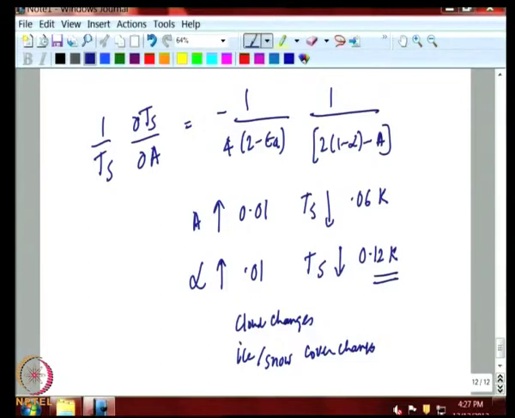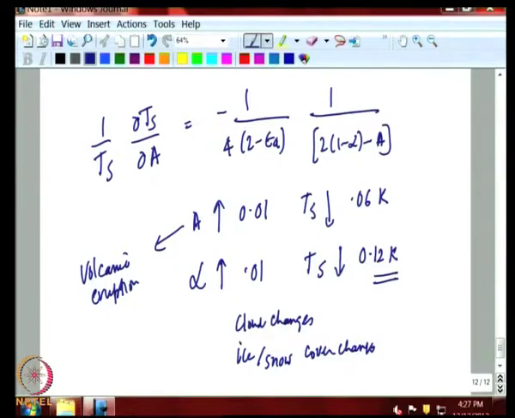And these changes have occurred. For example, during a large volcanic eruption, the absorptivity of the atmosphere can go up by 0.01, it has happened, or even more, okay.